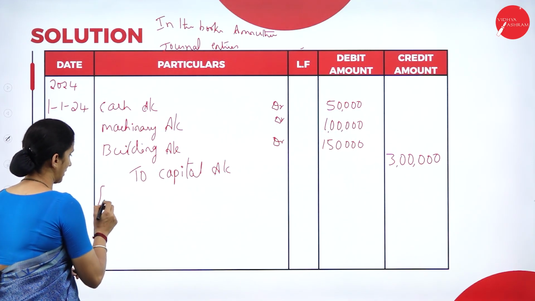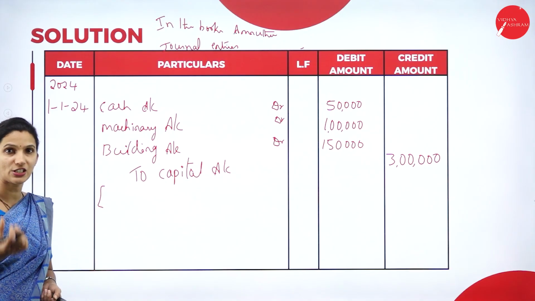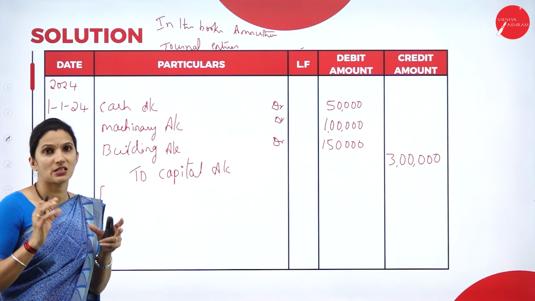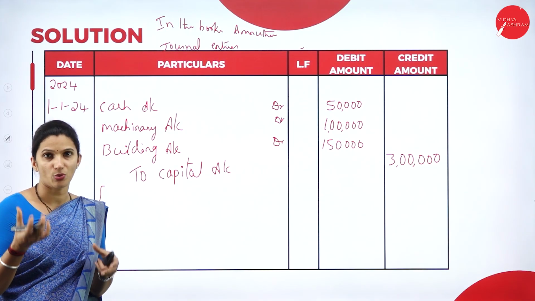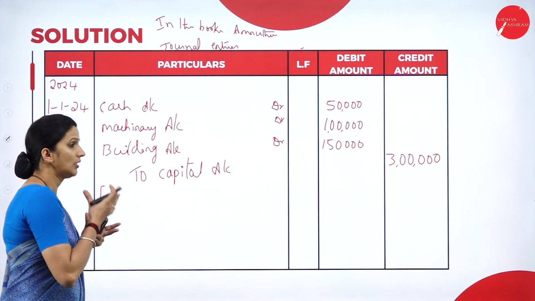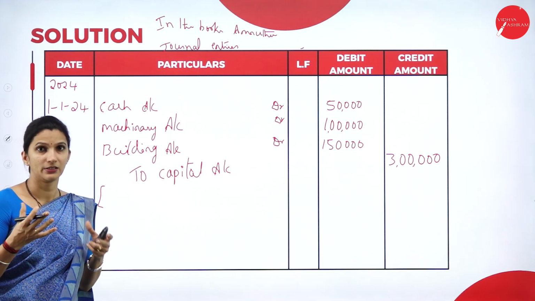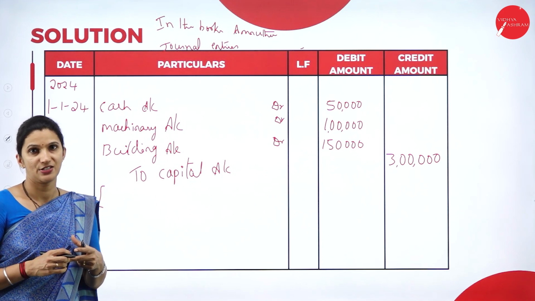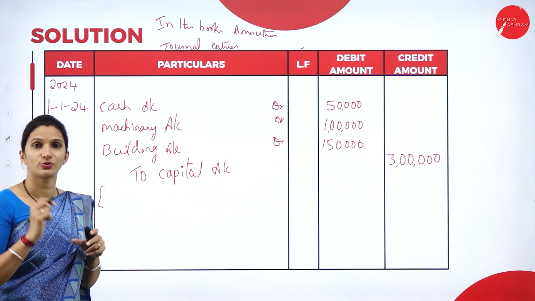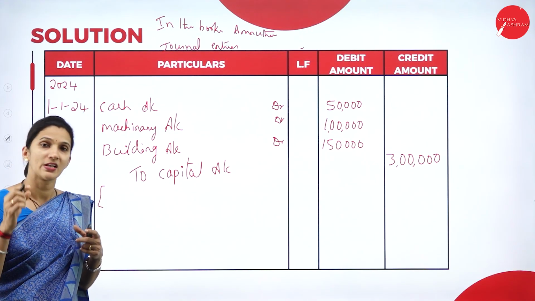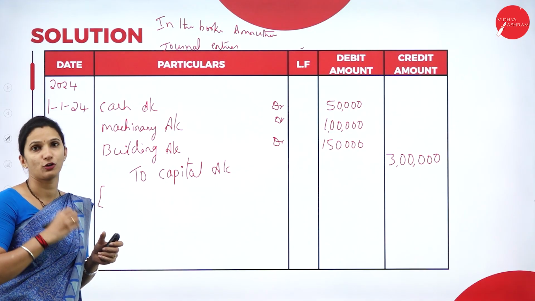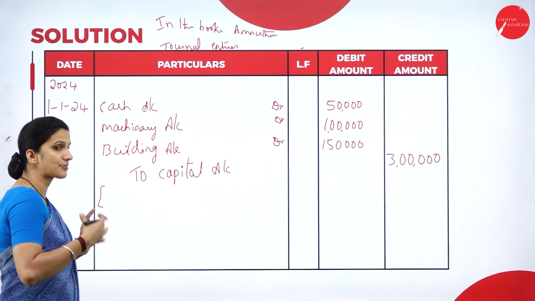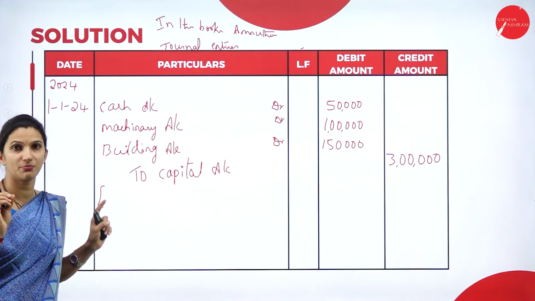So now we'll write the narration. In the traditional technique, they used to write "being". Nowadays the modern accountant says that instead of following English grammatical things, they need to maintain the accuracy of the accounts while passing the journal entries. So some modern accountants will skip writing "being", while some traditional accountants will still follow writing "being" when we write the narration. So here we can write it, or else we can skip the term "being" in the narration.